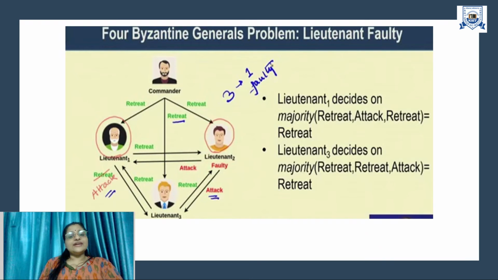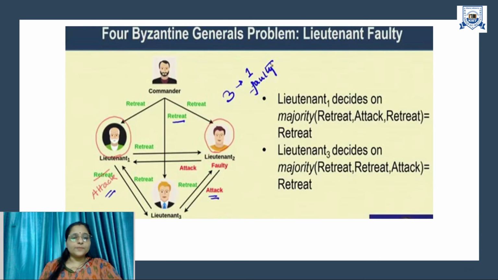Now, if I talk about Lieutenant 2, all three messages he receives are the retreat message. So all three lieutenants are agreeing on the same single value. So the network has agreed on a single value. There is no problem, even though there is one faulty processor, or one faulty lieutenant. So if there is one faulty system in the network, the entire network is still consistent. That is the conclusion we can draw.